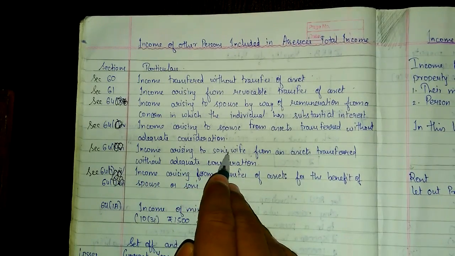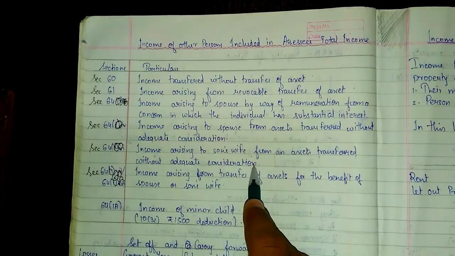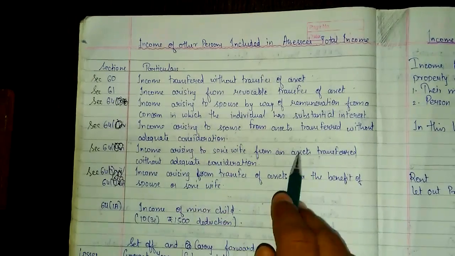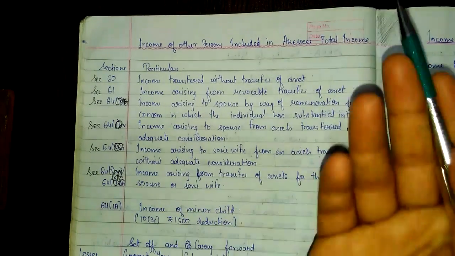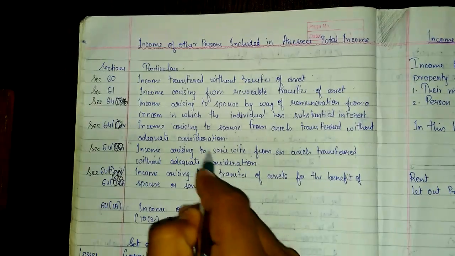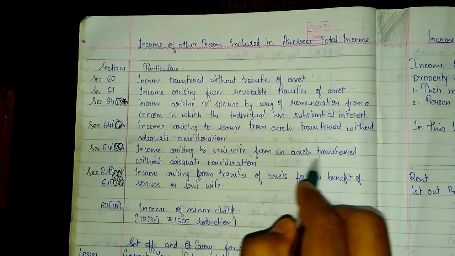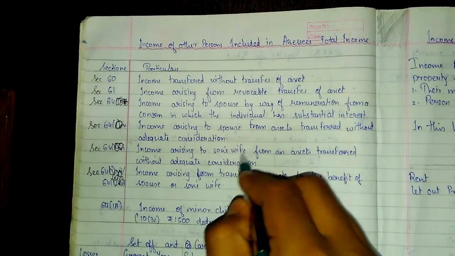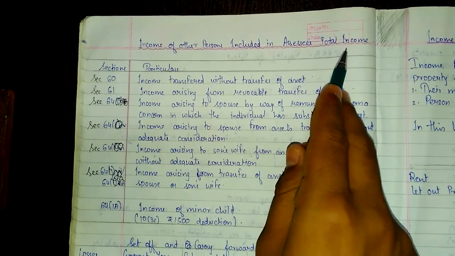Income arising to the son's wife from an asset transferred without adequate consideration. See, when SSC transferred asset without any adequate consideration to the son's wife, and such son's wife is earning income from the transferred asset, then such income of the son's wife will be added back into the SSC's total income.